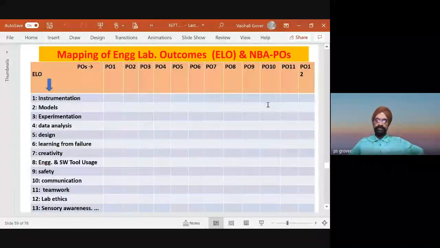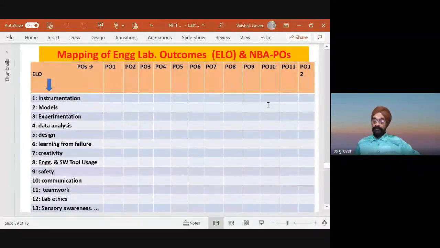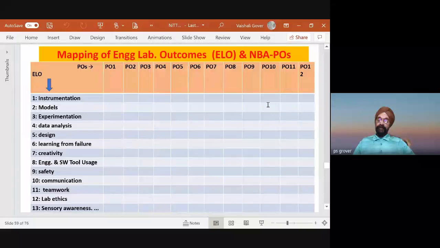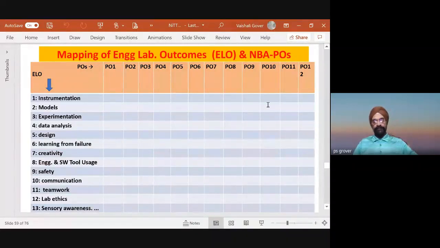Now come here again in testing. Now see, when you are doing mapping, I find that many of the institutions do not know the mapping, or the mapping is poor, maybe 2, 3, or 4 at the most. And some faculty and institutions show mapping of every course to every PO. That's also wrong. It cannot be.